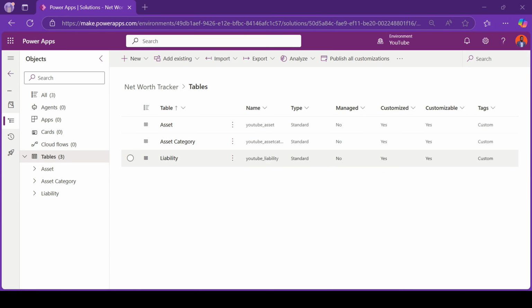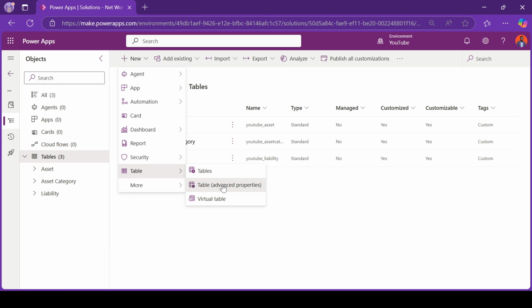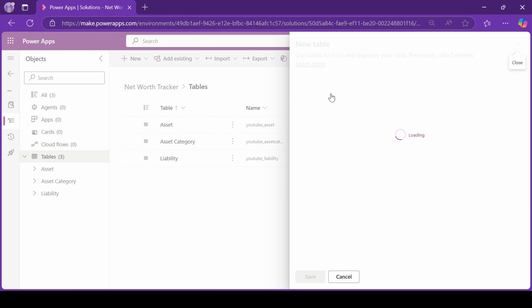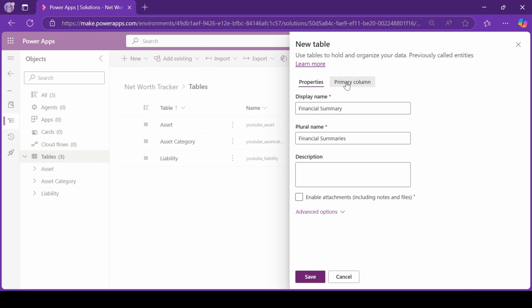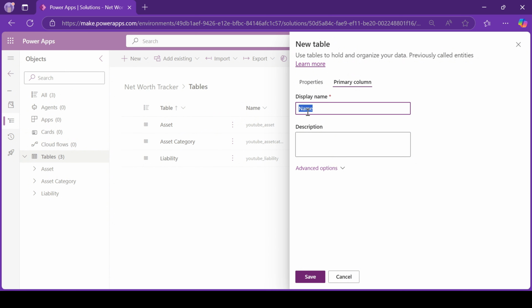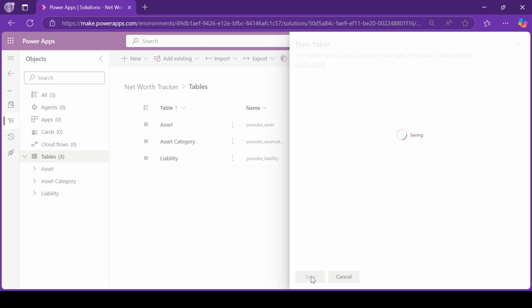Now that our assets table and liabilities table have been created, let's finalize by adding the last table, which is the summary table. Now the financial summary table, we'll give it a name. The primary column should be summary ID. Save the table.